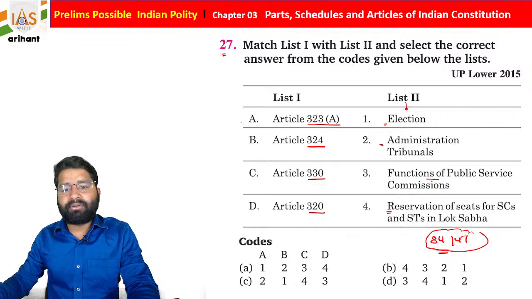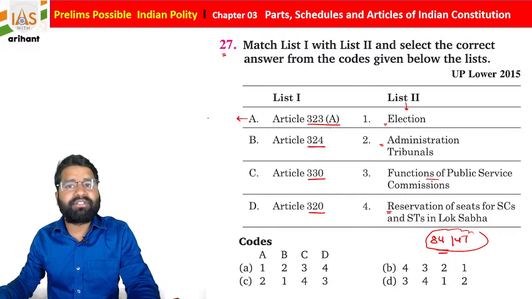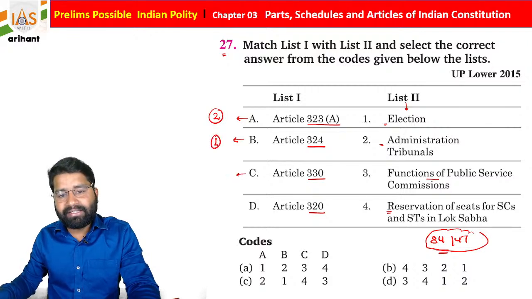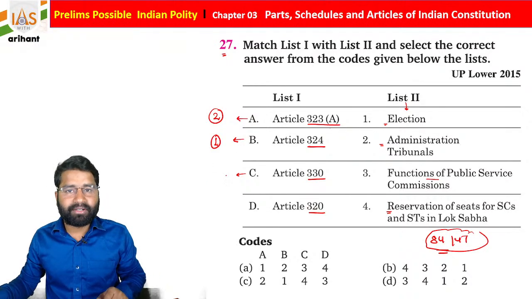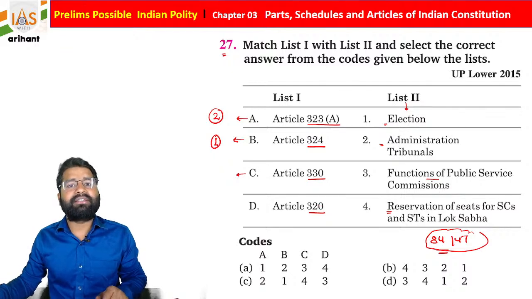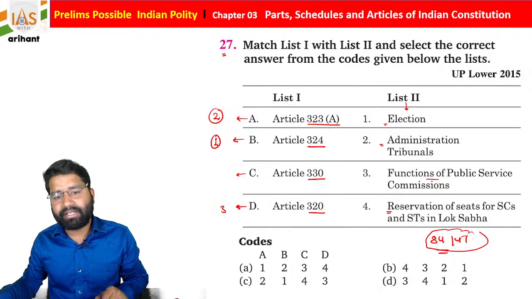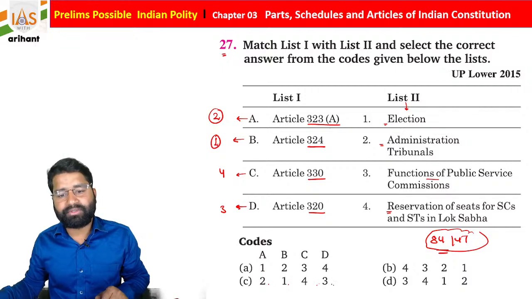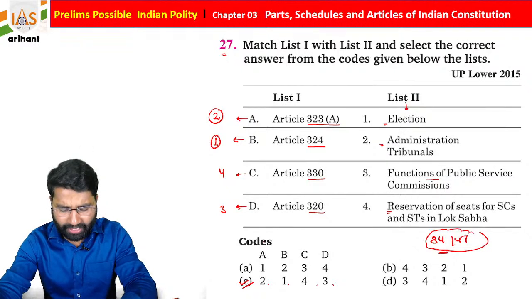If we talk about Article 323 clause A, it was added later, and it is basically the administrative tribunal. So A2. Article 324 is about the Election Commission. B1. Article 330 is basically about the reservation of seats for SC and ST. As you know, Article 315 to 323 is about the Public Service Commission. So automatically D3 and C4. So 2143 is option C. It is going to be correct, students. I hope you all are able to understand it. You all getting it?